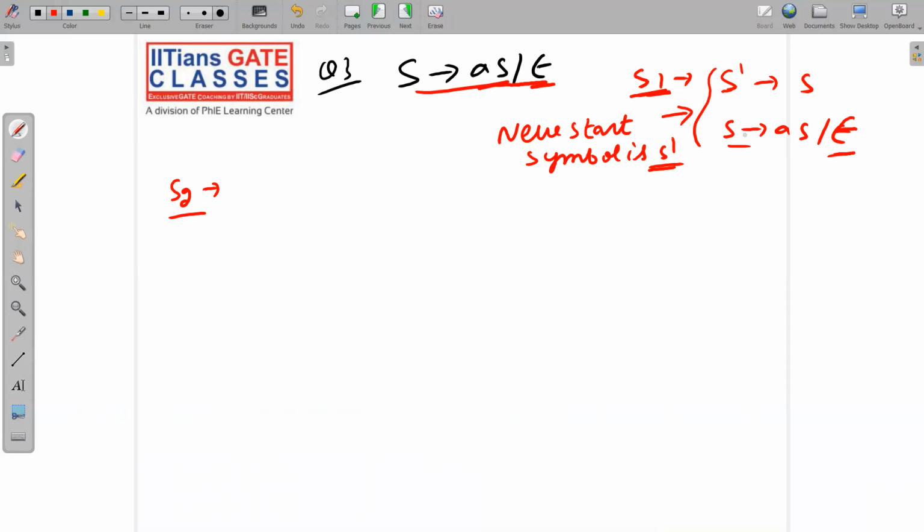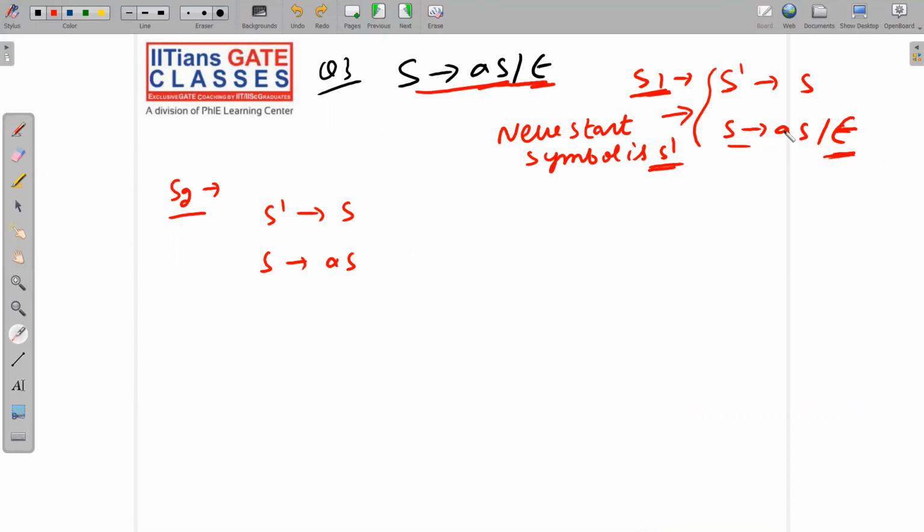So S will be treated just like an ordinary non-terminal, and this non-terminal is giving us null. So this is a null production, and you have to remove it. Let me do it properly: S dash implies S, S implies AS or null, so I am removing it. If you do not have an idea about how null productions are removed, please watch my previous lecture.